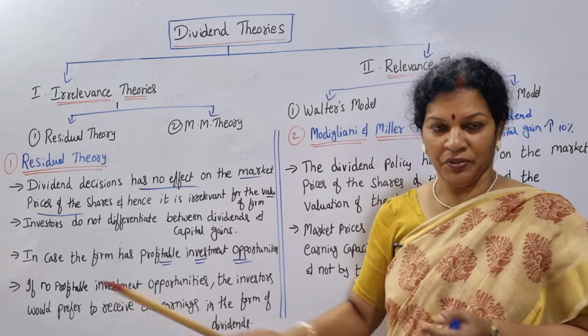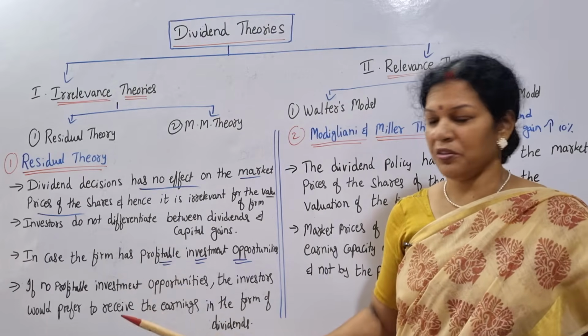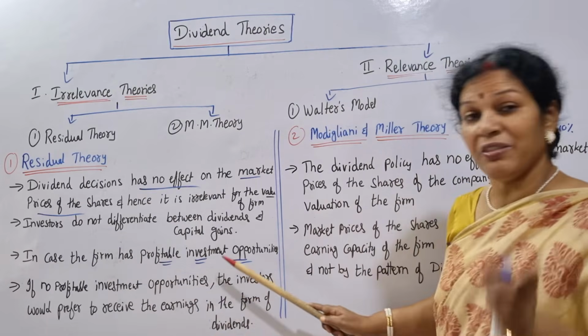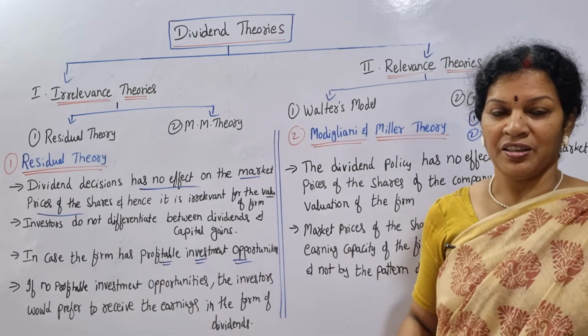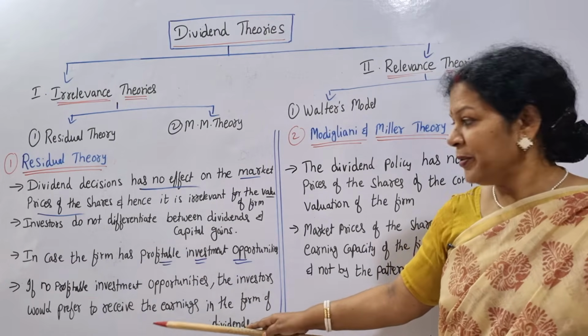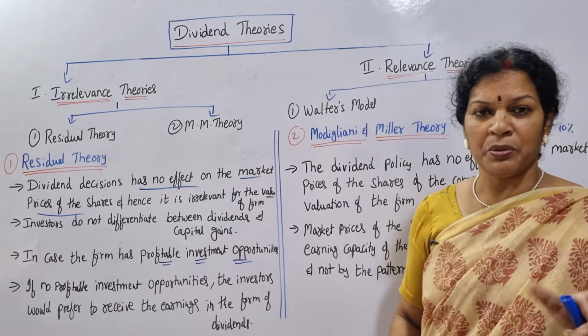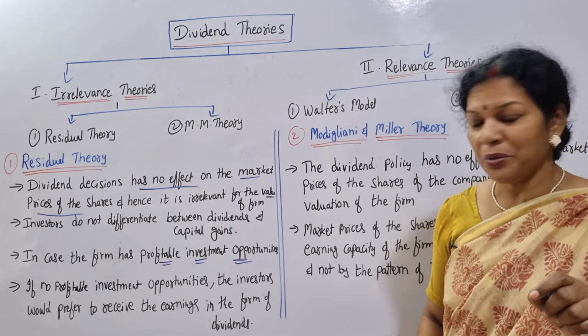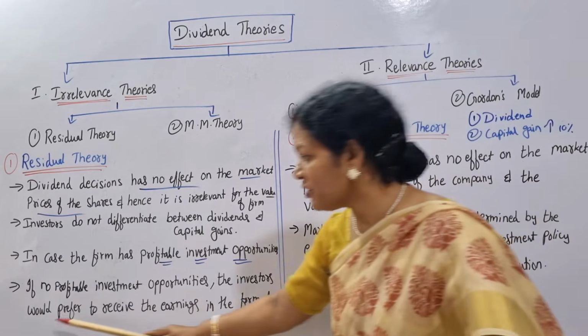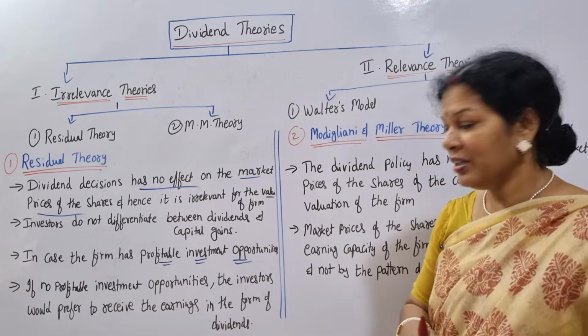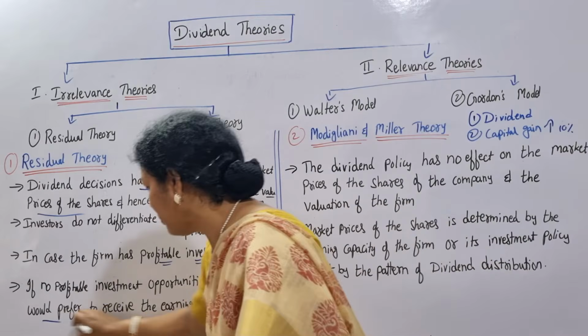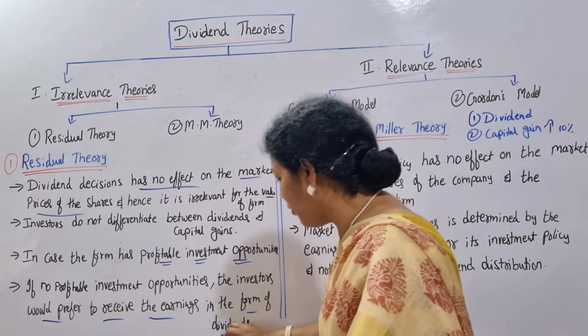Are you getting this point? If the company is in a profitable position, there is a profitable investment opportunity. On the contrary, if there are no profitable investment opportunities, in such cases, what to do? The investors would prefer to receive earnings in the form of dividend.